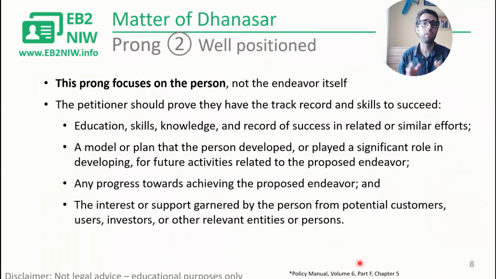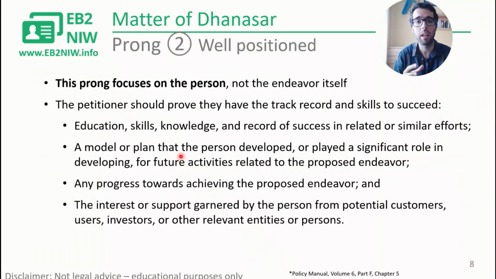Prong number two focuses on the person, not on the endeavor. So you should show that you're well positioned, that you have a track record and the skills necessary to succeed, to advance your endeavor. You can do this with education, knowledge, record of success, plan. For example, you can write a personal statement describing specifically what you're planning to do, what activities you're planning to conduct.